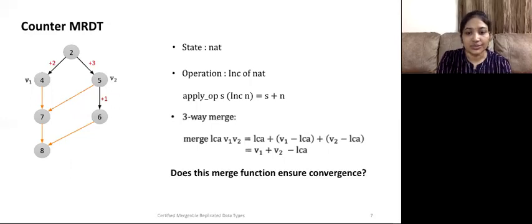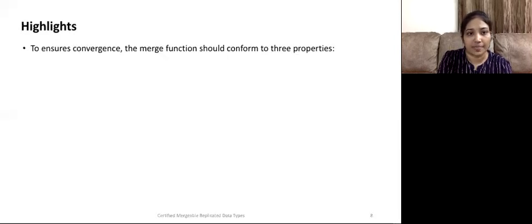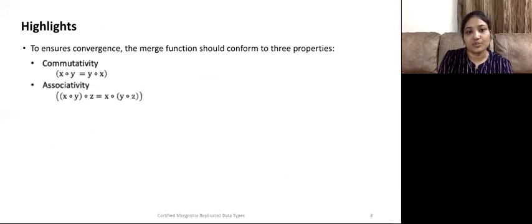Now, we want to know whether this merge function converges. That is, assume that there are n replicas. Each replica will merge its updates one after the other with all the other replicas in any order. When no new updates come in, we want all the states to be the same. This is called convergence. So to ensure convergence, the merge function should satisfy three properties: commutativity, associativity. These two means that we can perform out of order merge operations and still end up with correct state.